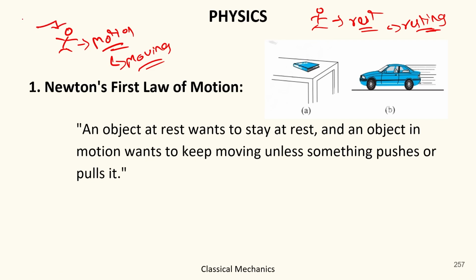For the moving one, something is required to stop him, and for the resting one, someone is required to start him moving. So this is the first law of motion.